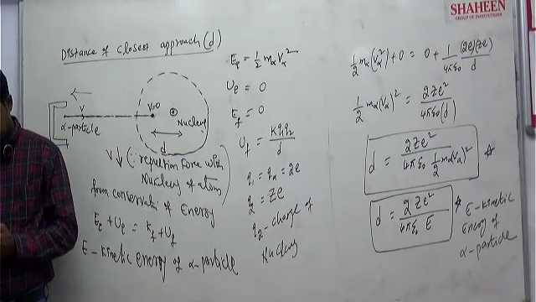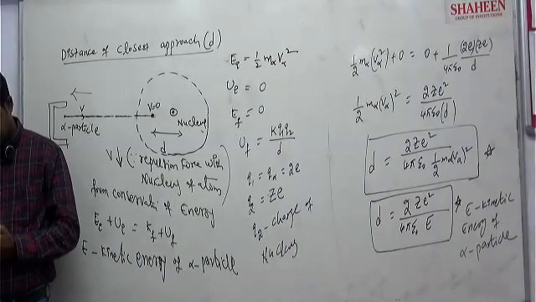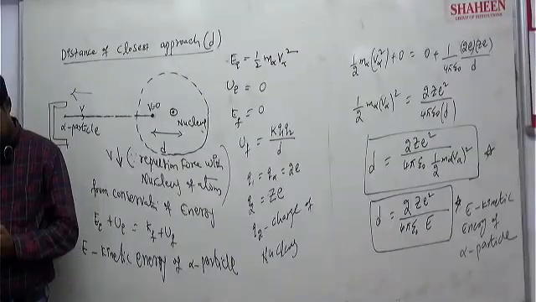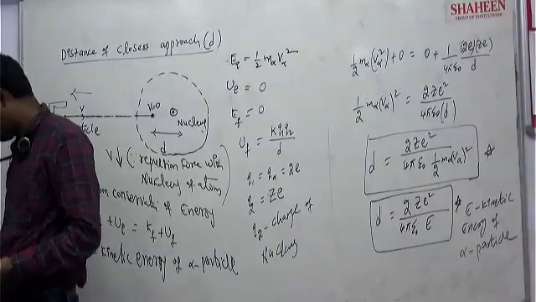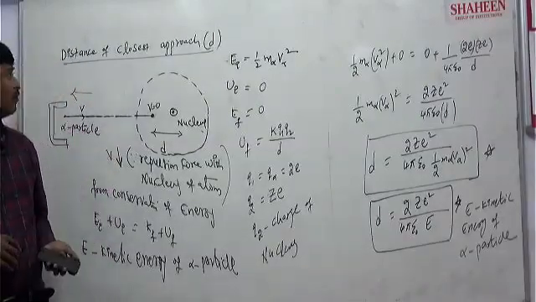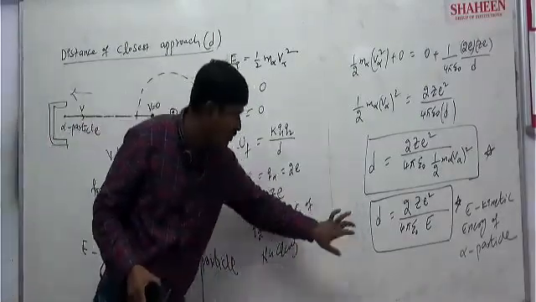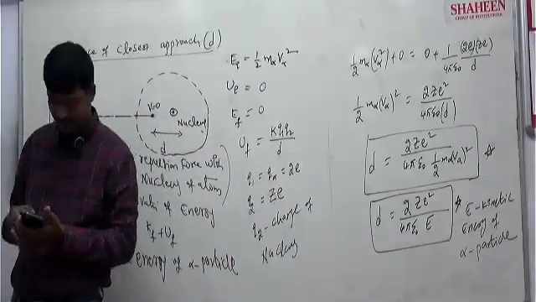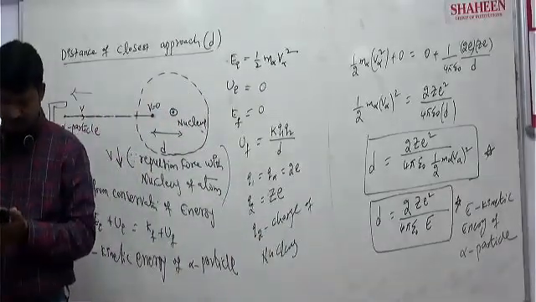Note down. Say yes or no. Is this formula and this formula clear, everyone? Say yes or no.